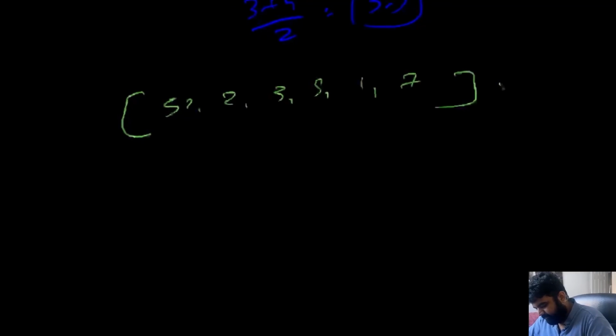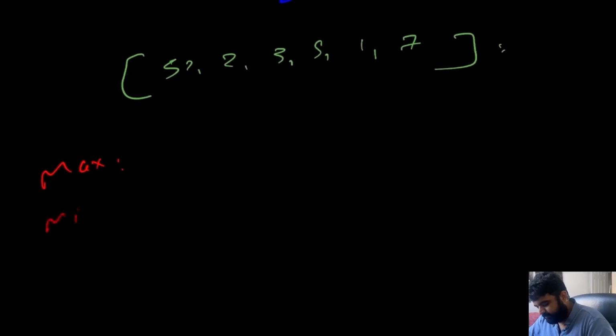Now let's see how step by step we are going to maintain this property. First we have our max heap, and then we also have our min heap. The property inside the max heap is that the very first value has to be the biggest value compared to all the other values, and in the min heap the very first value is going to be the smallest value. And there is one more property, that every single value inside the max heap is always going to be less than or equal to the min heap values, nothing more than that. So first we are going to enter the value inside the max heap, and that is this very first value, 52.